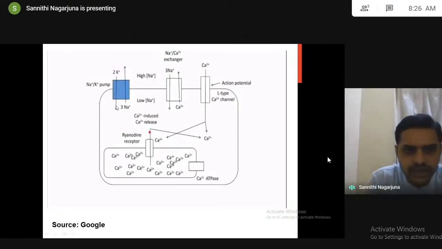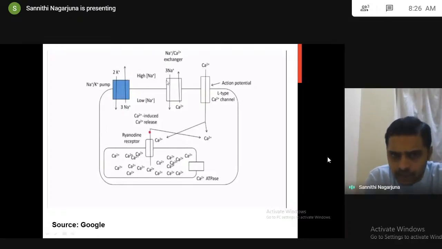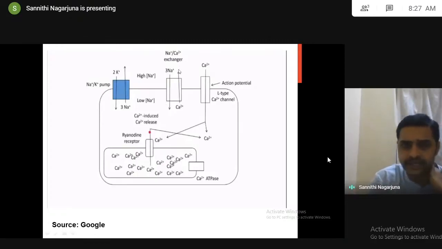But what these cardiac glycosides are doing is inhibiting this enzyme. If you inhibit this enzyme, sodium will be present inside. So sodium will not go outside, and sodium will be present here only. As a result, what happened? Actually, the sodium goes outside, and the same sodium comes inside through the exchanger; when the sodium comes inside, calcium goes outside. But cardiac glycosides inhibit this enzyme. When you inhibit this enzyme, sodium will be present here only. As a result, the sodium cannot come in, so calcium cannot go outside.